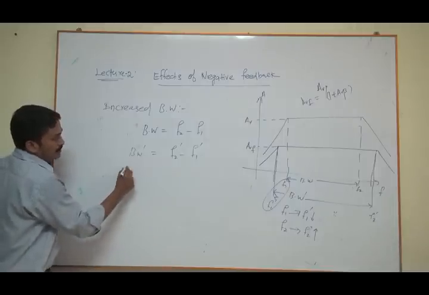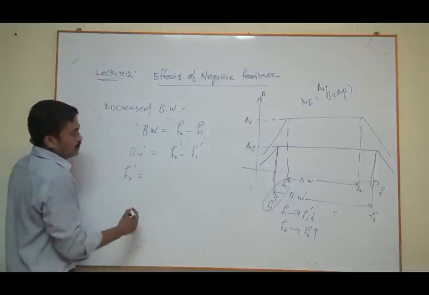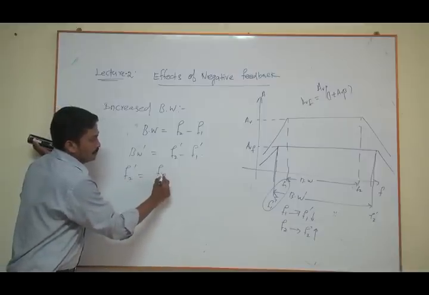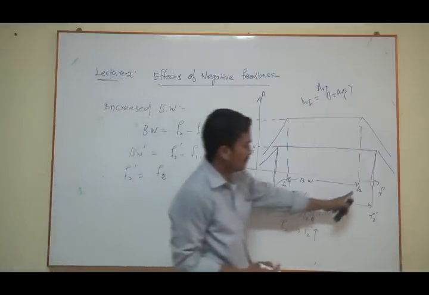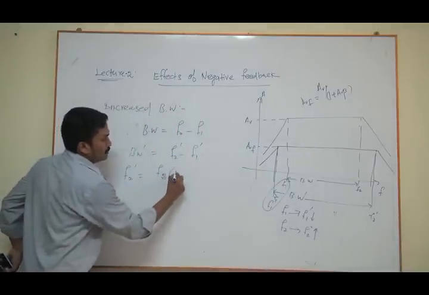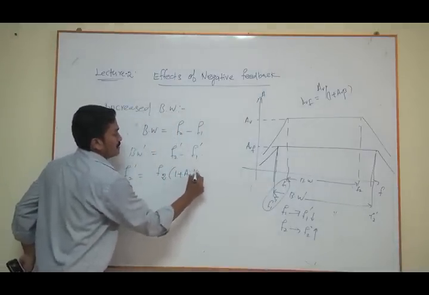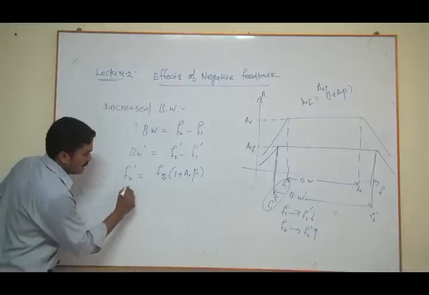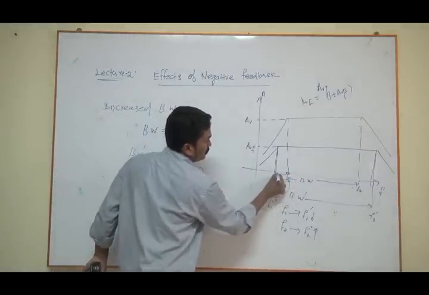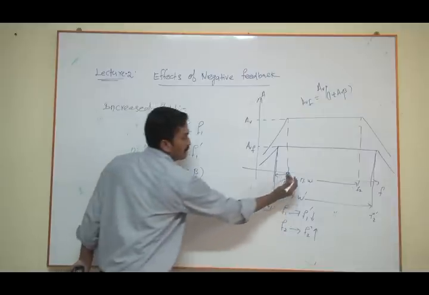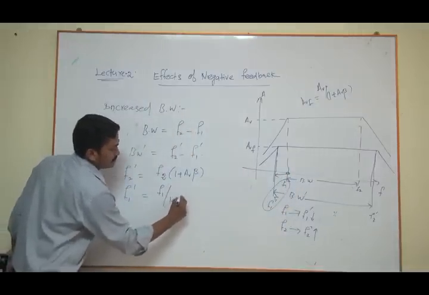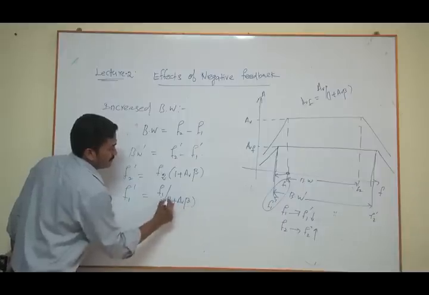And f2 dash is f2 increased from this point to this point, so f2 into 1 plus AV beta, and f1 dash is reduced from this location to this location. Your frequency value is reduced from here to here, so f1 divided by 1 plus AV beta. That's it.